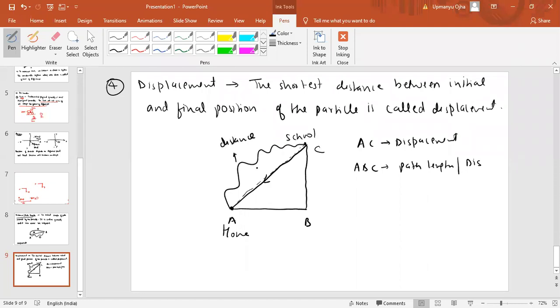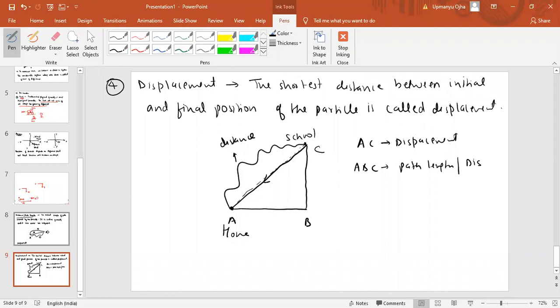So from this we can understand that the shortest distance between the initial and final position is known as displacement. Understand this or not? The shortest distance between initial and final position is known as displacement.